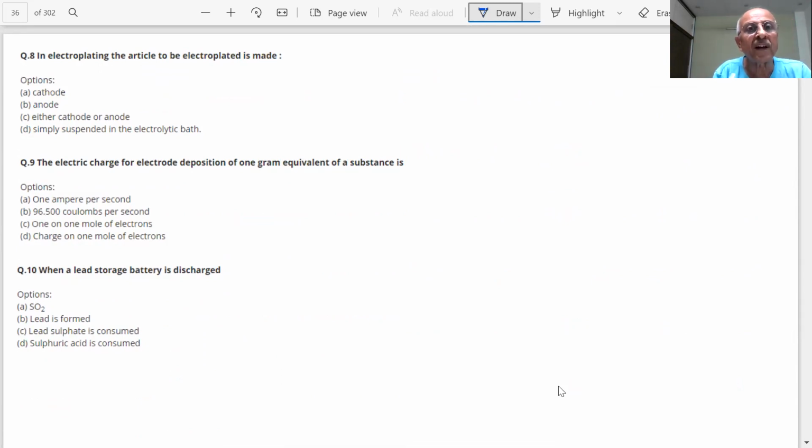In electroplating, the article to be electroplated is what? What is electroplating, students? Electroplating is the process in which an article is covered with another metal, usually zinc, to prevent corrosion.